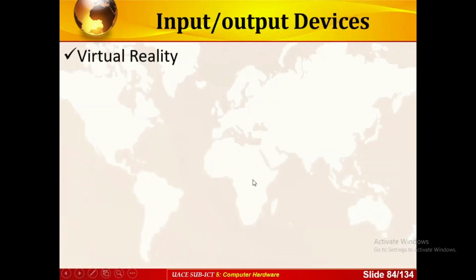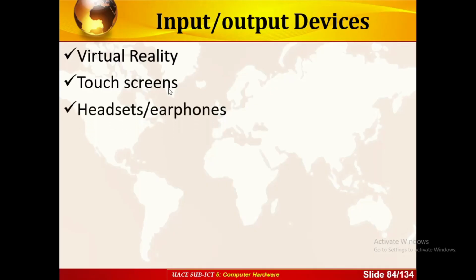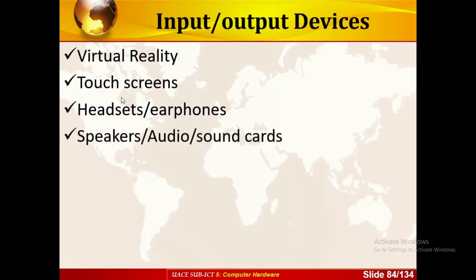Then lastly, you can look at the I/O devices, what you call input and output devices. These devices are both input and output. We have the virtual reality devices, which are input and output at the same time. We have the touch screens, where you can enter data and output data at the same time. We have the headsets or earphones, which also work two ways. We have speakers and audio sound, where you can enter data or output data.